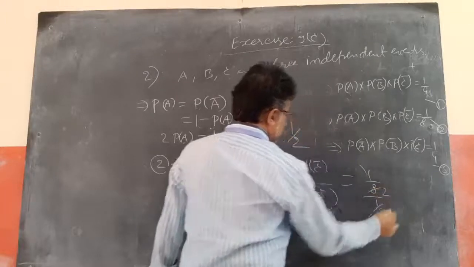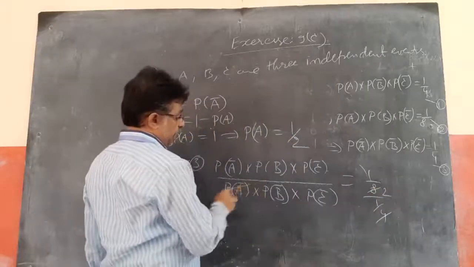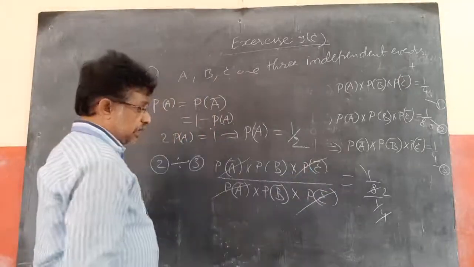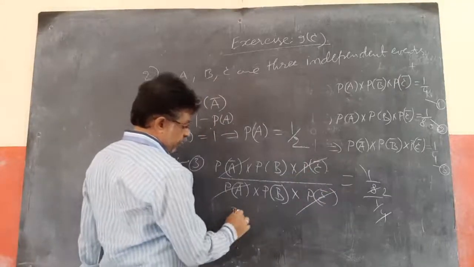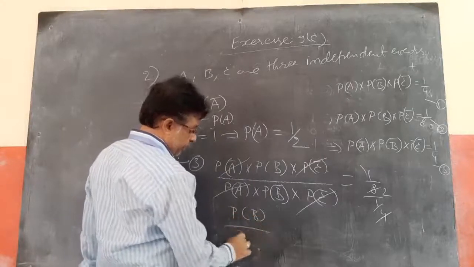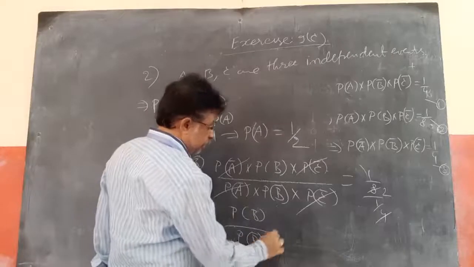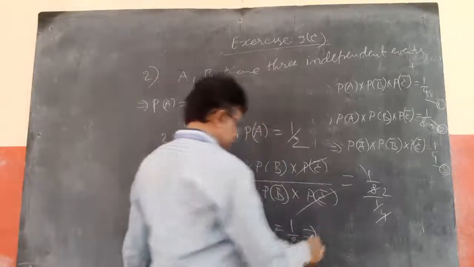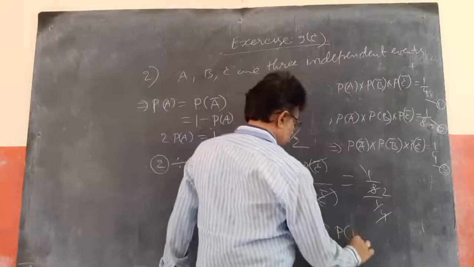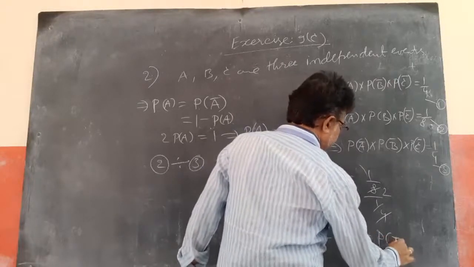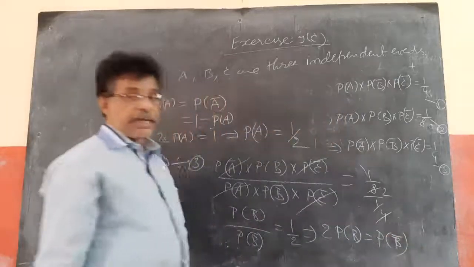The 4 goes up, and P of A bar, P of A bar, P of C bar cancel. So what is left is P of B by P of B bar equal to 1 by 2. By cross multiplication similarly, 2 P of B equal to P of B bar. Again, P of B bar is 1 minus P of B.